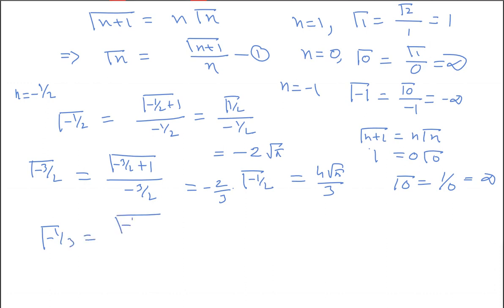This will be gamma of minus 1 by 3 plus 1, that is 2 by 3, divided by minus 1 by 3, that is minus 3 gamma 2 by 3. So you see, we have a positive number here in gamma n, so it will have some finite value.